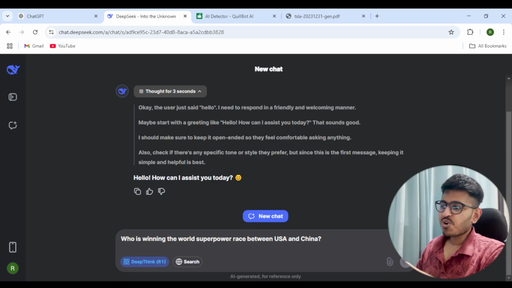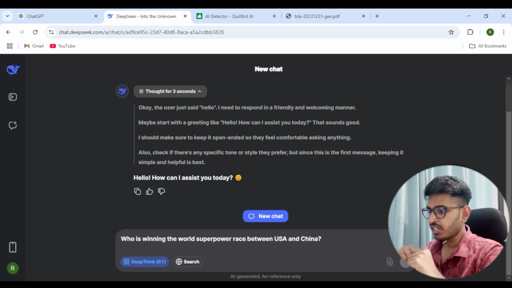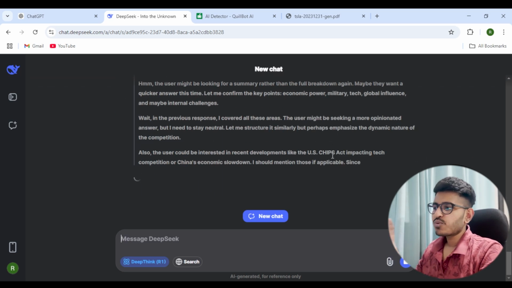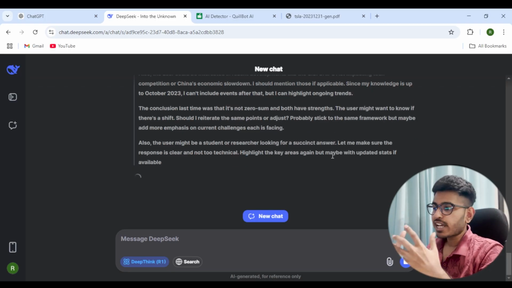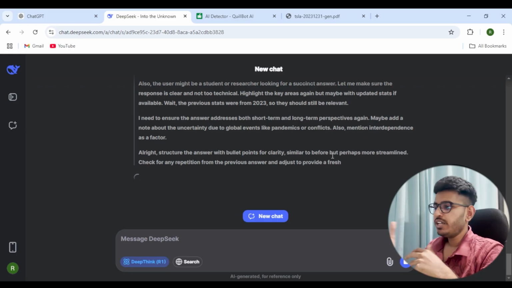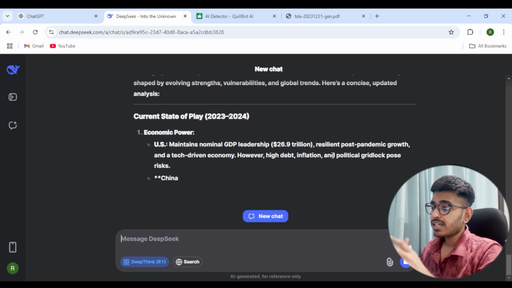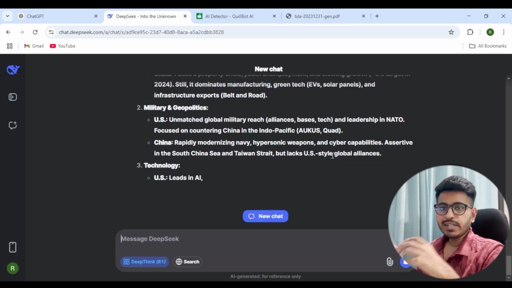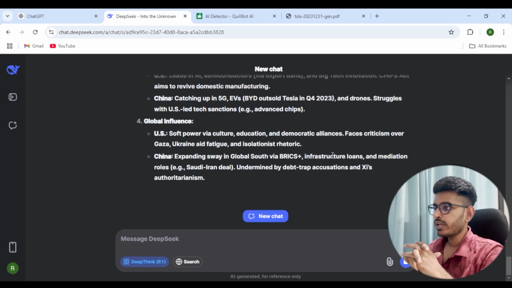So this is something that I want to try, which is: who is winning the world superpower race between USA and China? Let's see how it responds to this. Okay, so it has started to think in that way. It is starting to grab some of the parameters it can use to judge which country is leading. There are many things that it has started, and you can see it's talking about economic power, military and geopolitical situations, technology, global influence, everything.